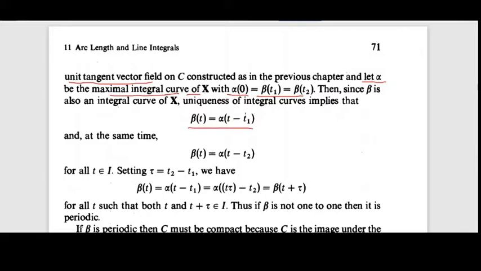Now why? We can easily verify this part.